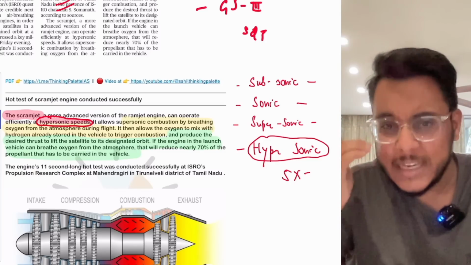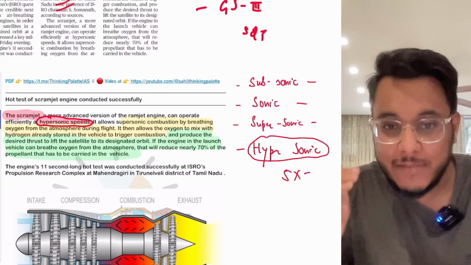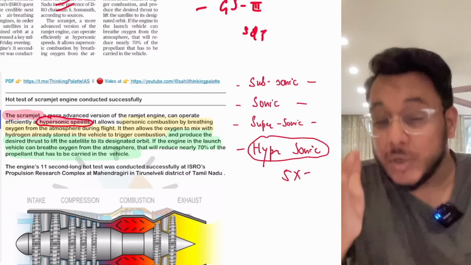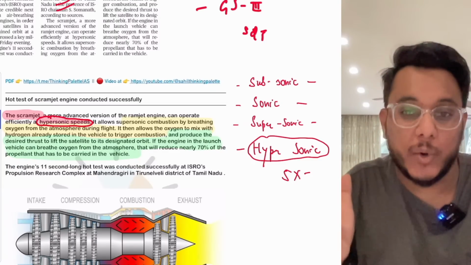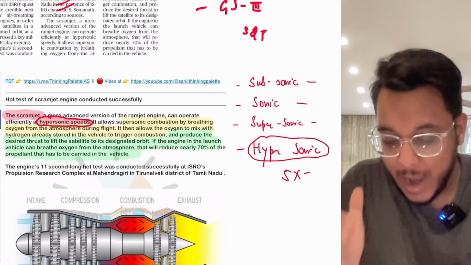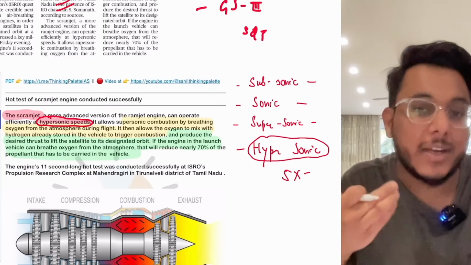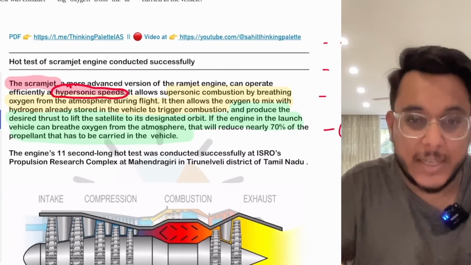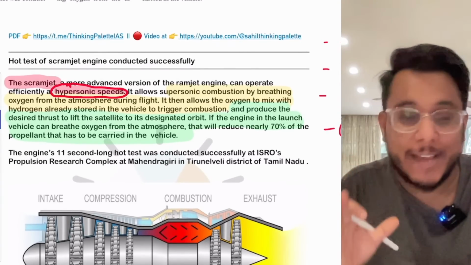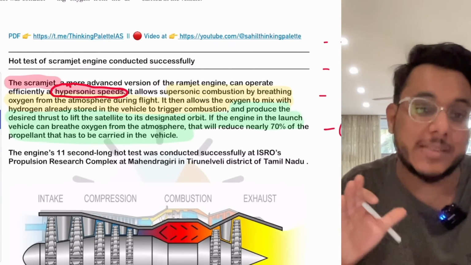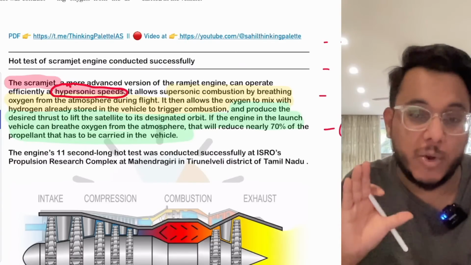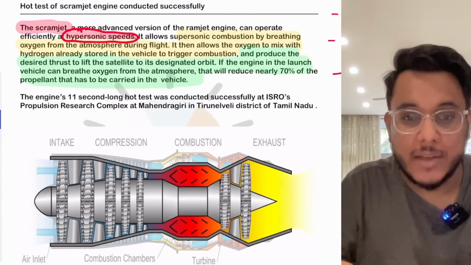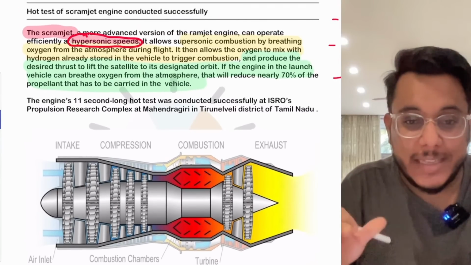Okay, so a significant thrust is needed, and that thrust can be achieved more if the speed is more. So basically we try to have more and more speed in the rocket launchers, and now we are working on scramjet engines, which will be able to operate efficiently at hypersonic speeds, that is around 5 times the speed of sound. Now these scramjet engines are also called air-breathing engines.